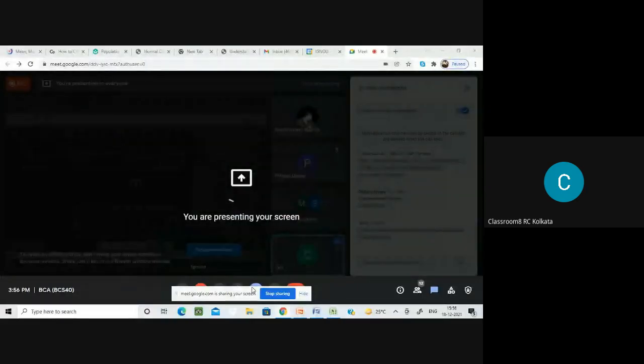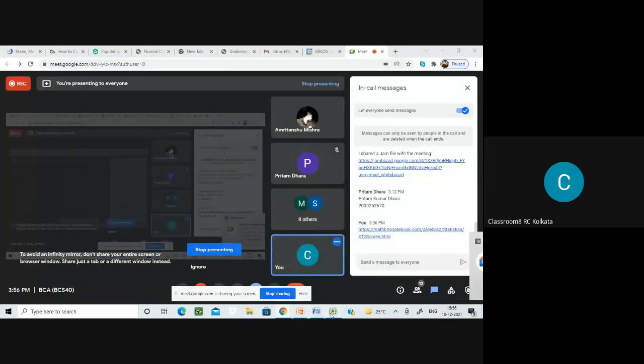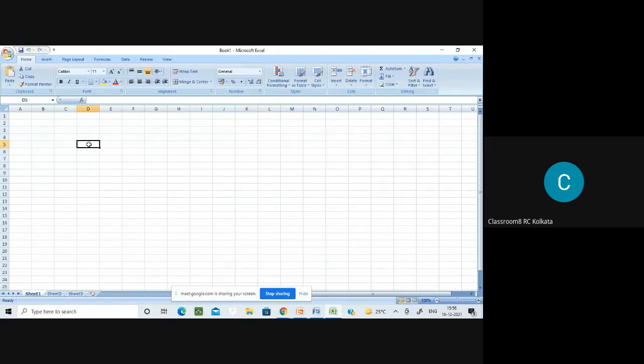If you want to make a histogram, how are you going to create it? That one I want to show you. Suppose this is my Excel screen and I take some data over here.